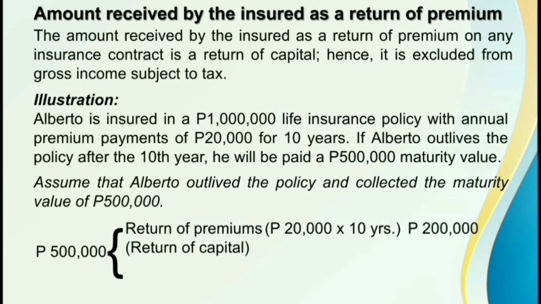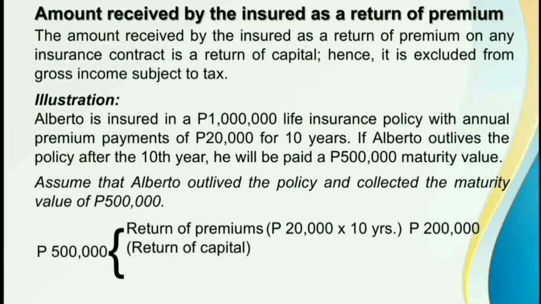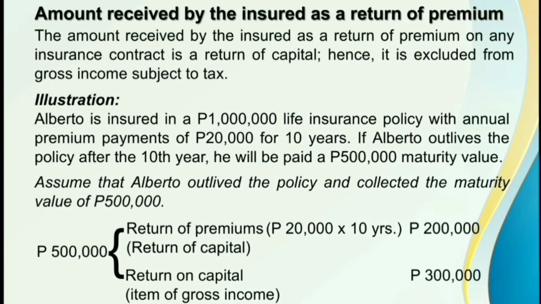Itong 200,000 pesos return of premium, hindi ito income. Ito ay isang return of capital. Ito yung total amount na binayaran ni Alberto sa loob ng 10 taon. So, since it's a return of capital, therefore, etong 200,000 pesos is not taxable. However, class, the 300,000 pesos difference, ito ay isang return on capital. So, this actually is an income and this should be included in the gross income subject to regular income tax.